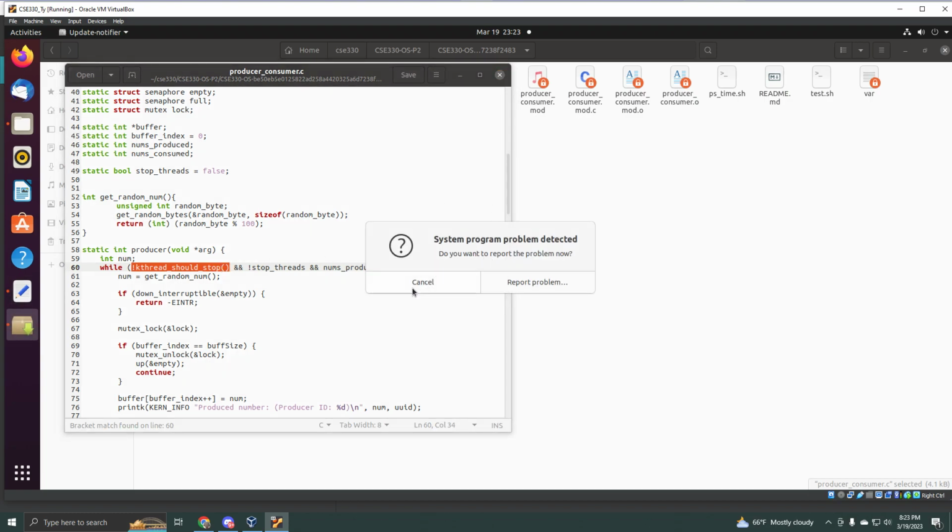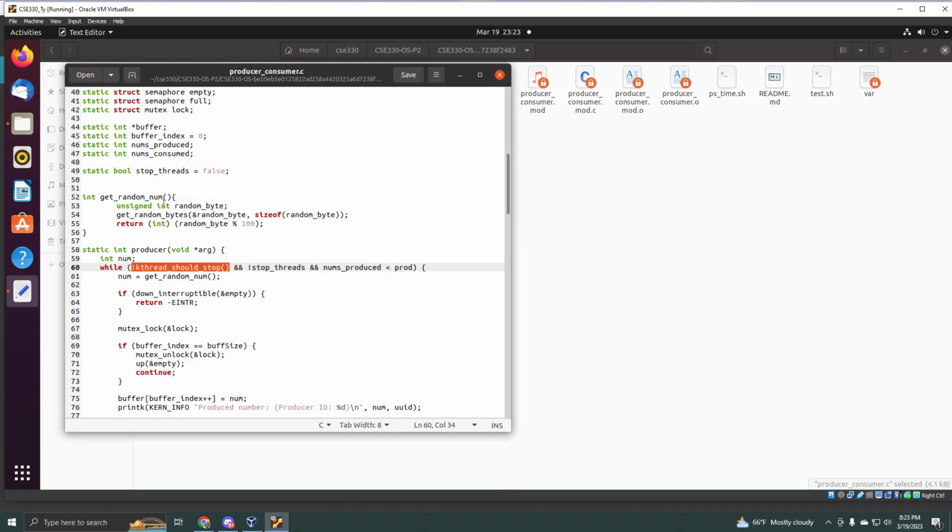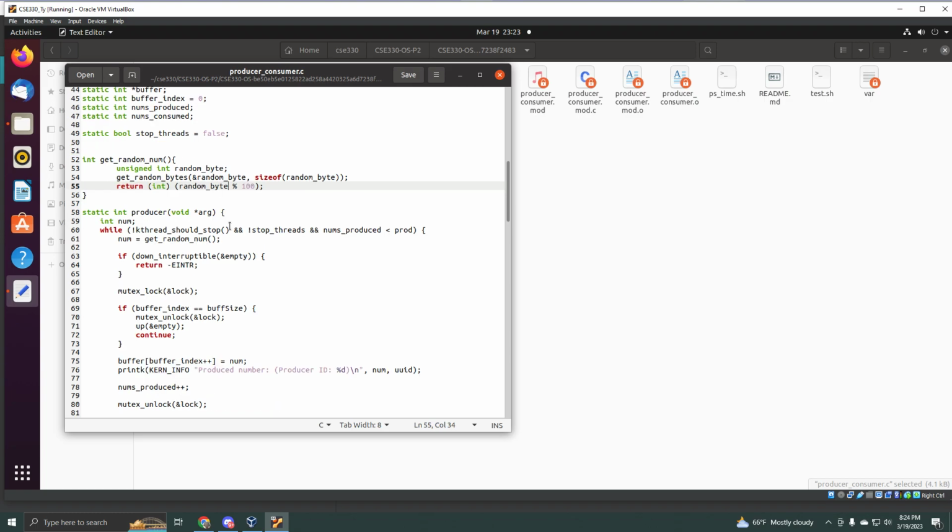And here we go, the problem. But what I was saying, the stop threads is something that goes along with this giant if or while statement right here, just to make sure. So how I programmed it is the buffer takes in integers, and the producer randomly assigns integers to the buffer, and then the consumer consumes those numbers. So it just randomly generates a number.